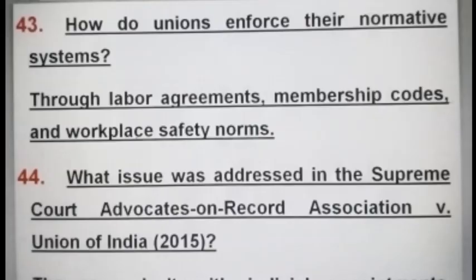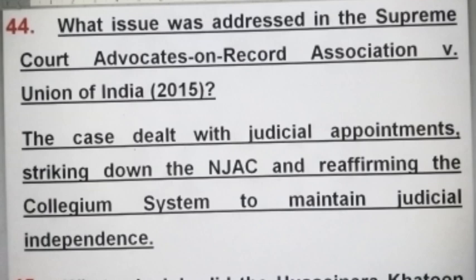How do unions enforce their normative systems? Through labor agreements, membership codes, and workplace safety norms. What issue was addressed in the Supreme Court Advocates on Record Association versus Union of India case 2015? The case dealt with judicial appointments, striking down the NJAC and reaffirming the collegium system to maintain judicial independence.